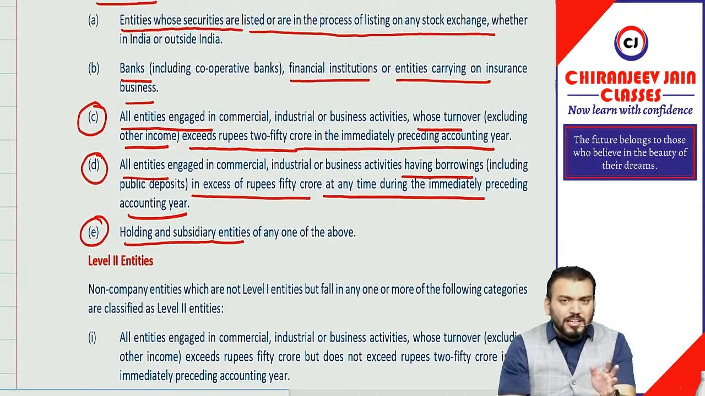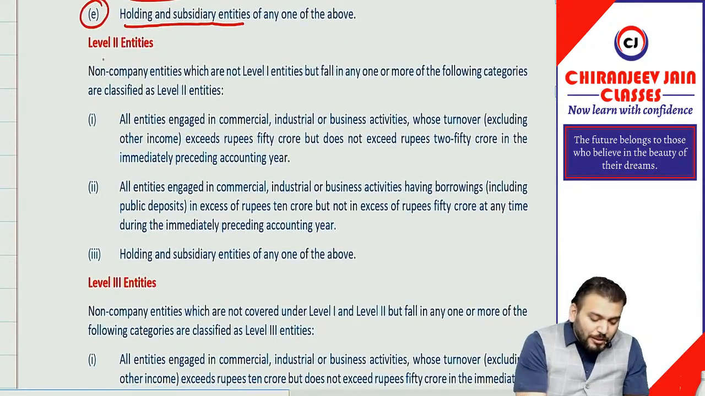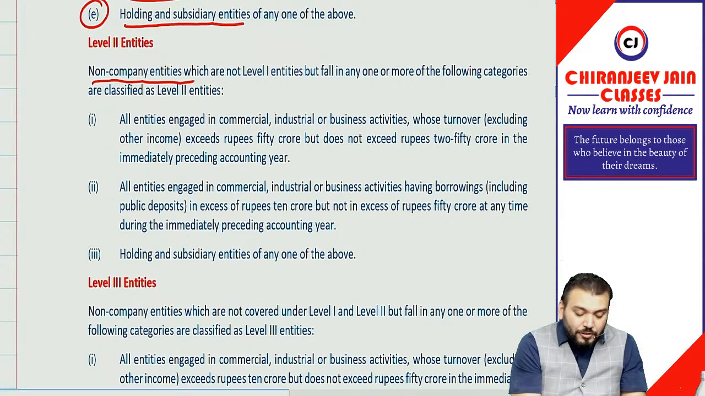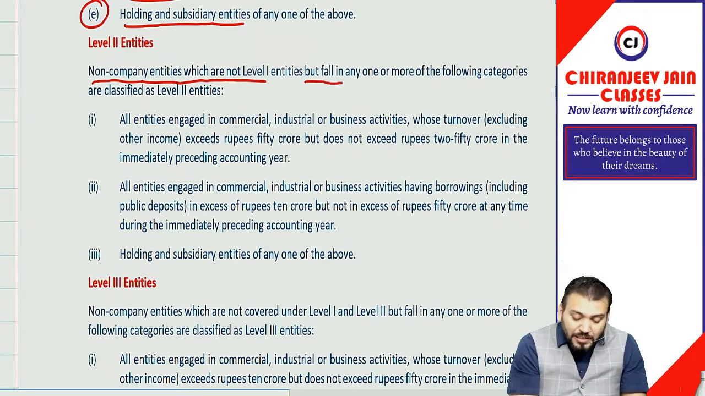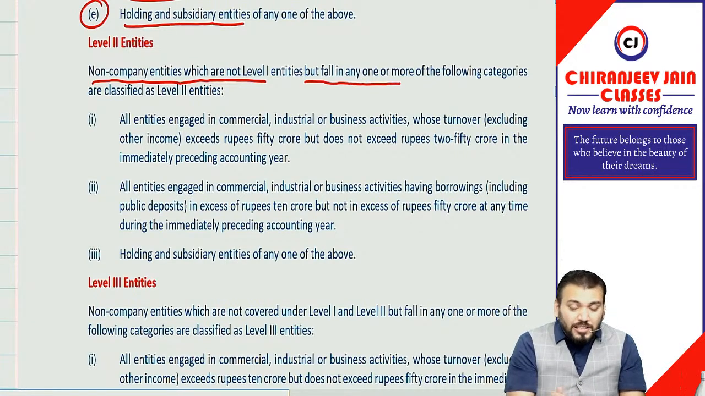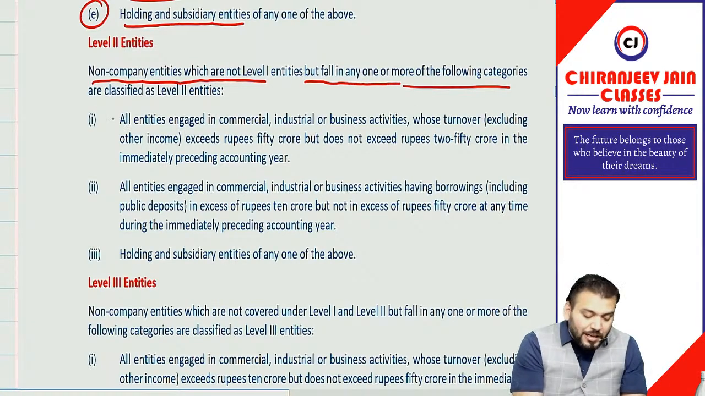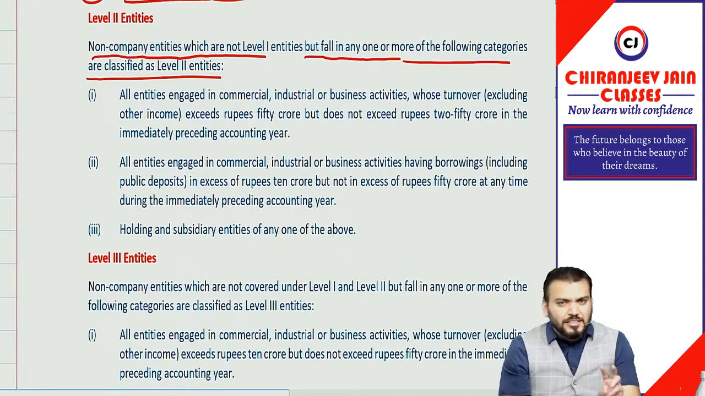Correct? Yes, sir. Level 1 and 2. Let us come to level 2. Level 2, what they said? Any non-company entities which are not level 1 but fall in any one of the following categories are classified as level 2 entities. Correct? There are three conditions.